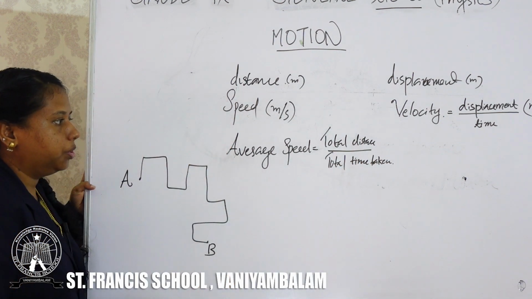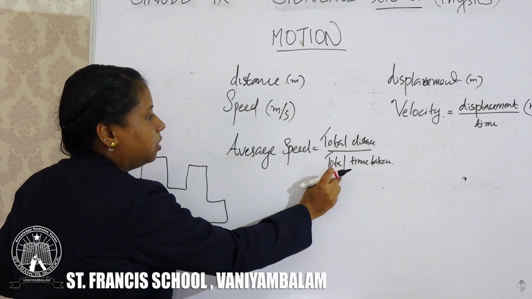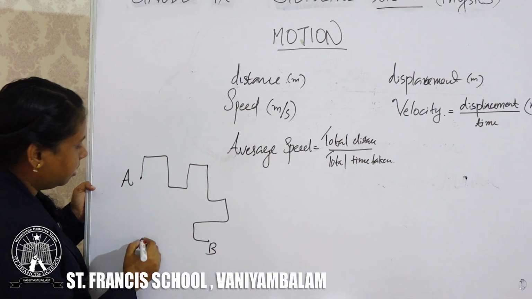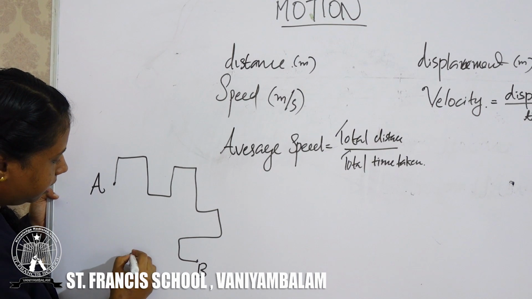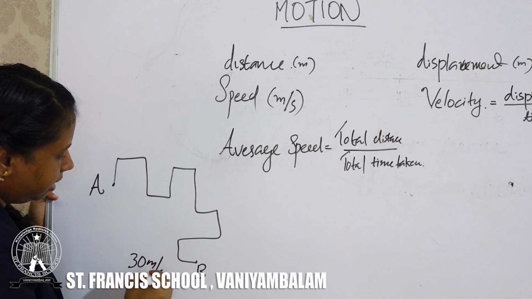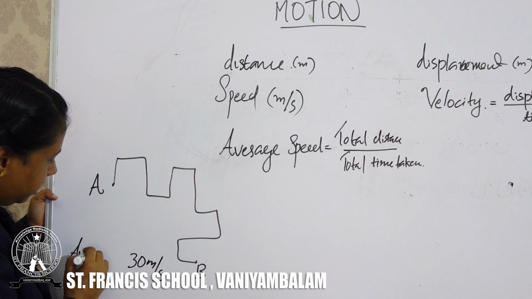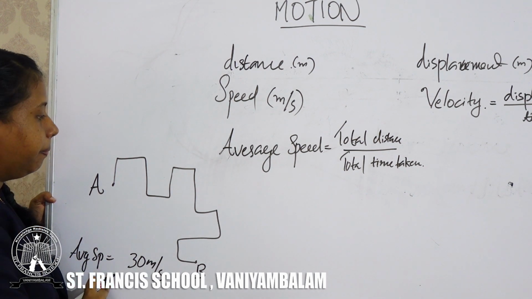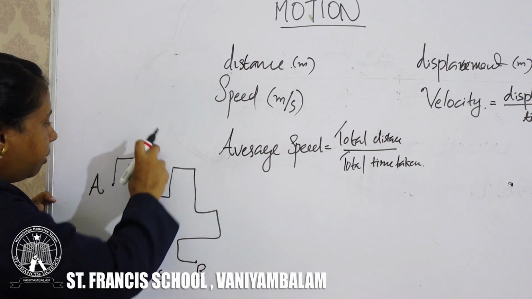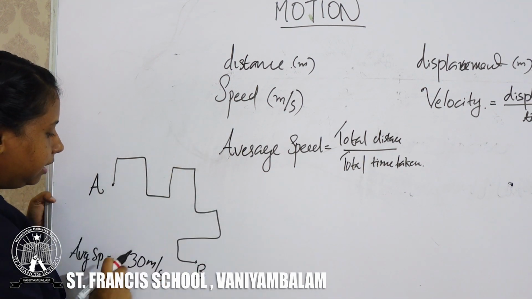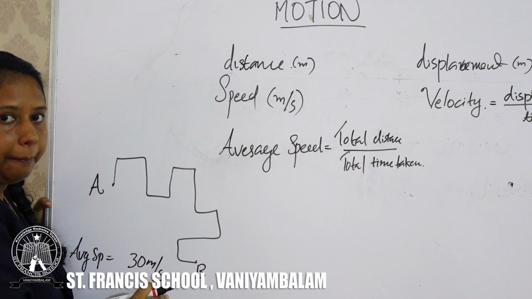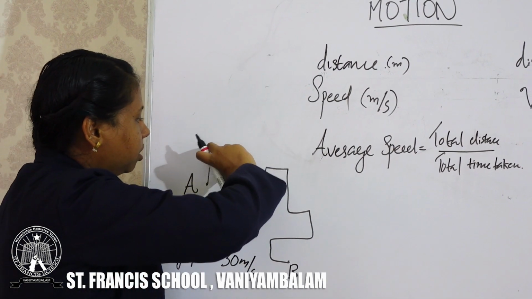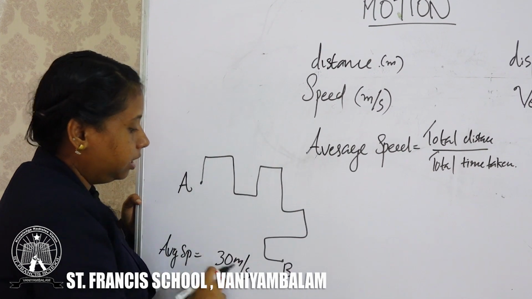Average speed is equal to total distance divided by total time taken. Suppose an object reaches B at 30 meters per second. Suppose the average speed is 30 meters per second. It does not mean he took 30 meters per second throughout his path.